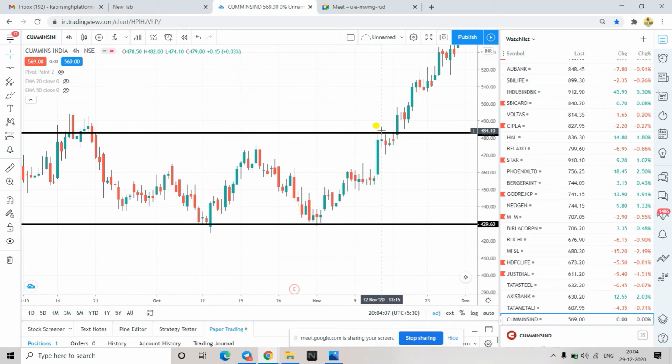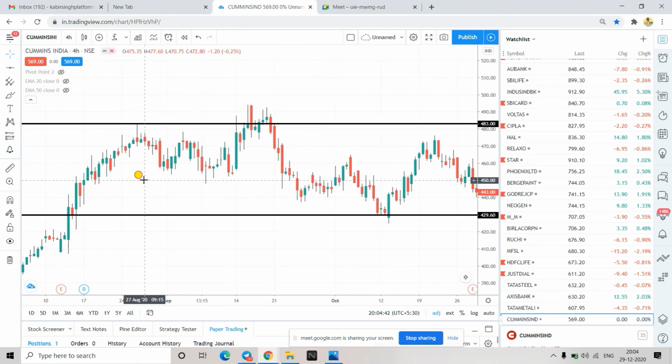See, there is one more way of reading it. From here to here, the price was going down, so heavy buying has come. Heavy buying in the sense, see the size of the candle. The size of the candle is big, that means heavy buying has come. And then these are very small candles, so these are like profit booking candles. No heavy selling has come. If heavy selling was there, then the candles forming here would be big candles. But that is not the case, right? So that means weak selling is coming here, and then the price again went up. So that is how you can read and understand.